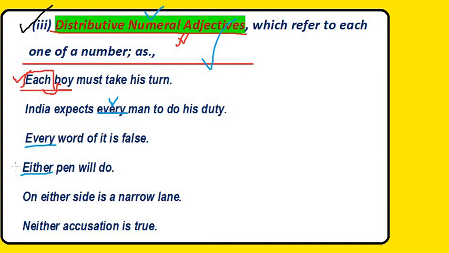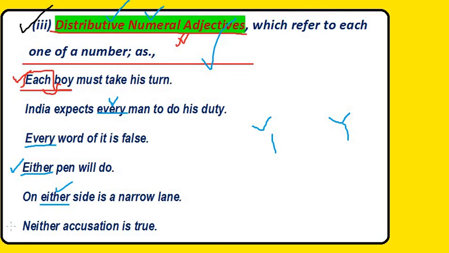Either pen will do. Either. This one or this one also. Any one of them will do. So here either is the distributive numeral adjective in this sentence. On either side is a narrow lane. So here either is used again, and it is also the distributive numeral adjective in this sentence.